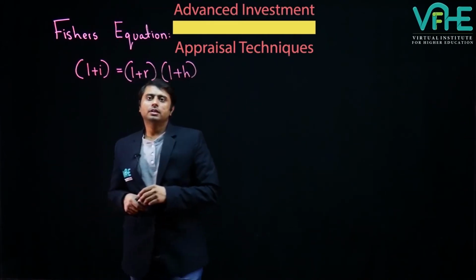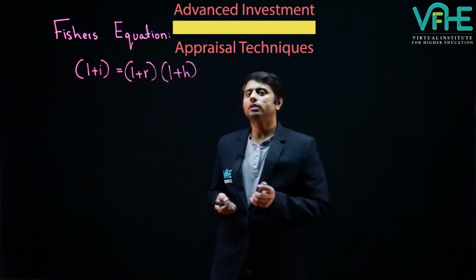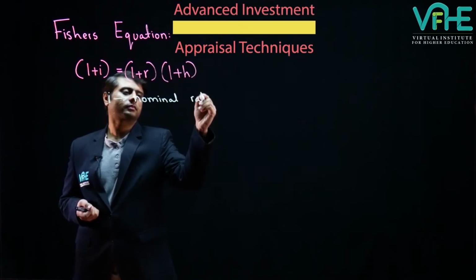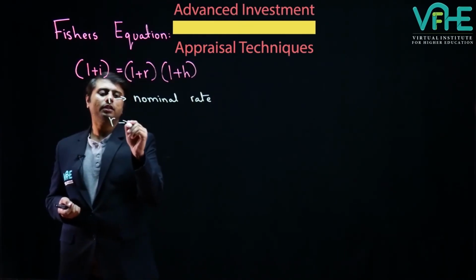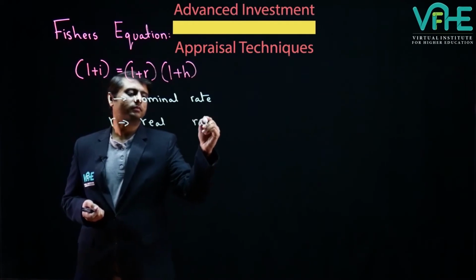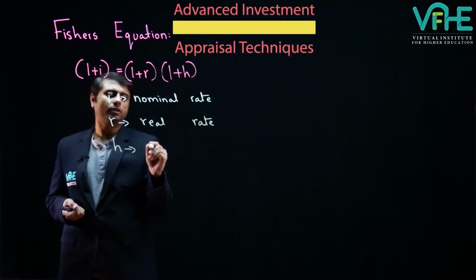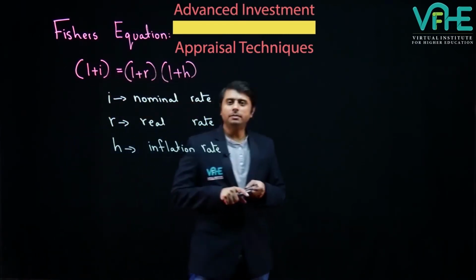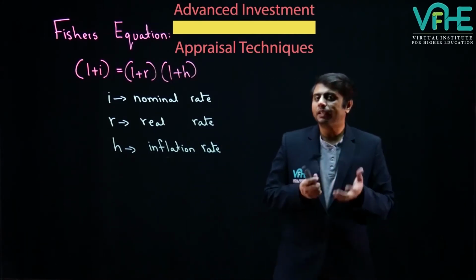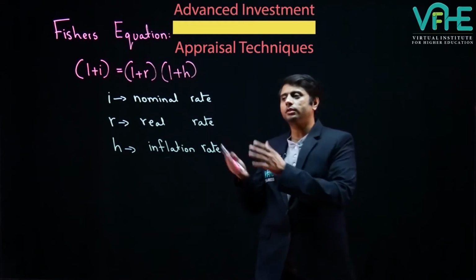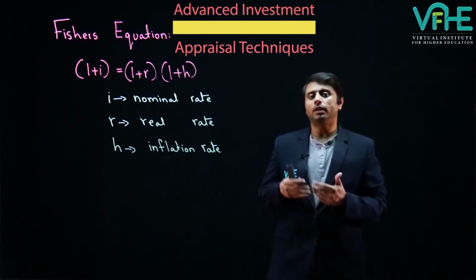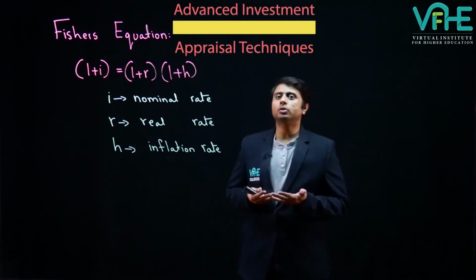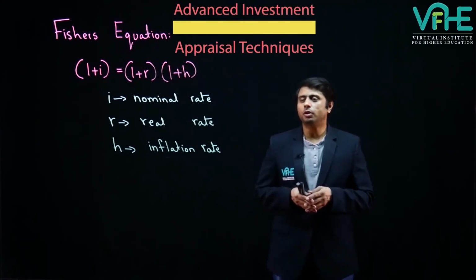In this equation, i stands for the nominal or money rate, r stands for the real rate, and h stands for the inflation rate. There will be exam questions in which you may be given the real rate and asked to convert it into a nominal rate or vice versa. So let us see an example which will help me demonstrate how we make the conversions possible.